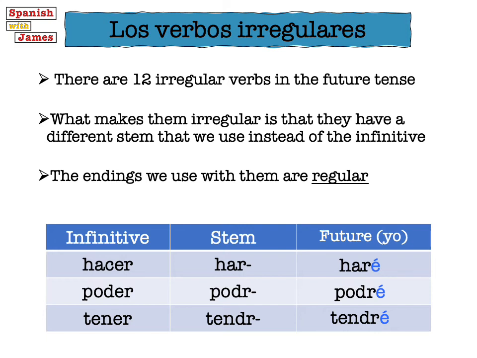Now there are three sort of categories of irregular verbs in the future and conditional. On my channel there's a video, it's a conditional video, but it looks specifically at those three types of irregularity. So you can head over and check that one out at a later date if you want. And here you'll see that we've actually got one of each type. So we've got hacer, which is really quite irregular because it loses a C and an E, one that just loses an E, and one where the last vowel gets replaced with a D. So in a moment I'll show you the other irregulars and you'll see that they're quite common patterns.